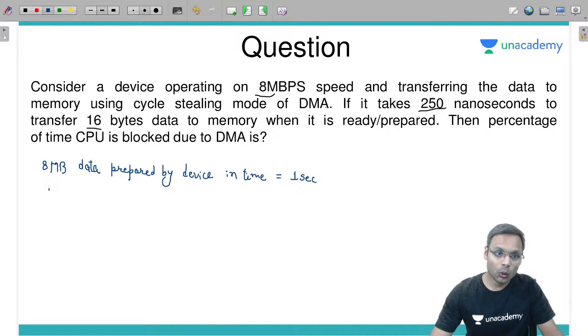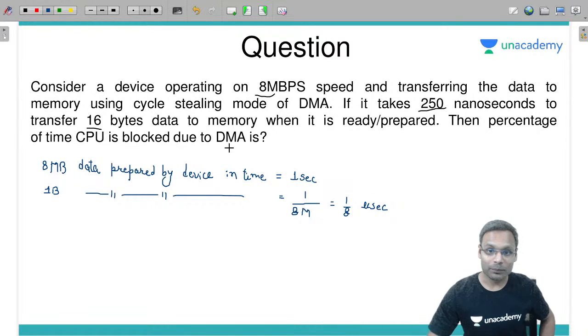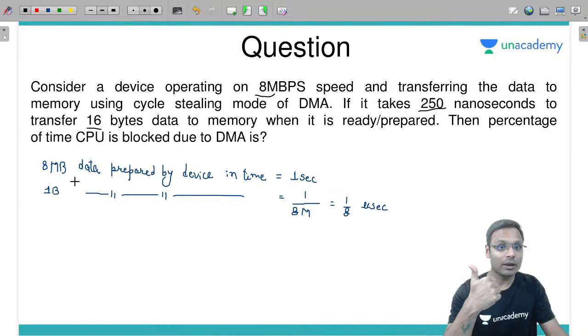Then 1 byte of data is prepared by the device in how much time? 1 divided by 8 mega, which means 1 by 8 microsecond. But I don't have to send 1 byte at a time.